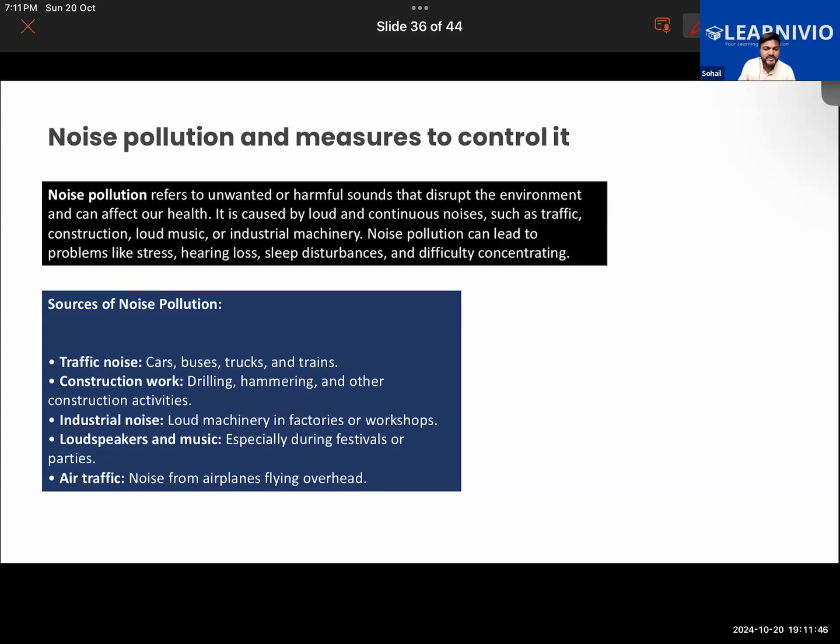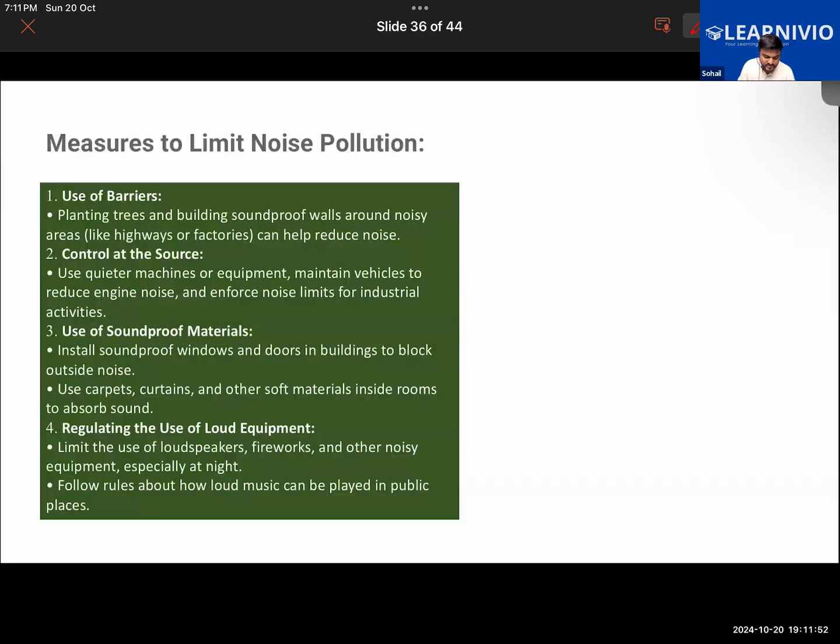And these can lead to insomnia, hearing loss, and anxiety, stress, etc. So that needs to be controlled. There are different methods to limit the noise pollution, like use of barriers, planting trees and building soundproof walls around the noisy areas, particularly highways or factories, can help to reduce the noise. Or use of curtains at homes can also help in reducing the noise.